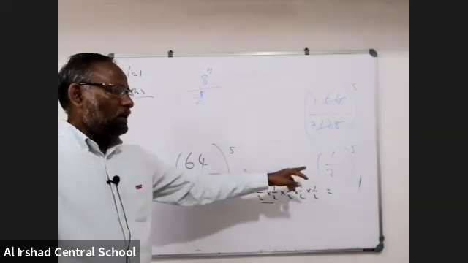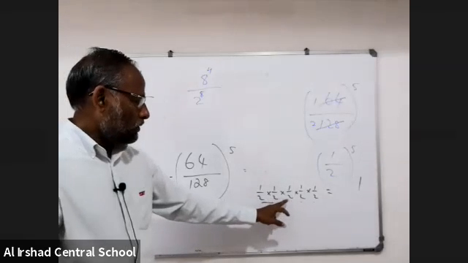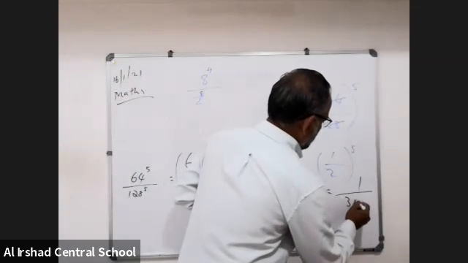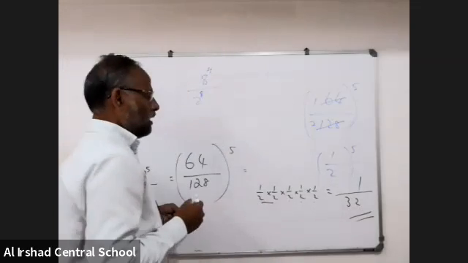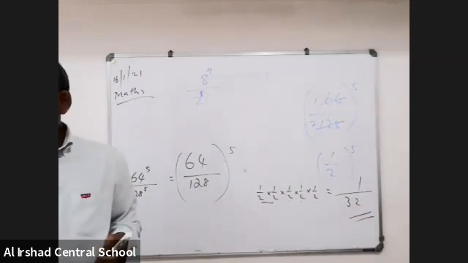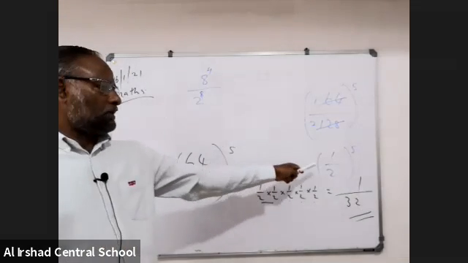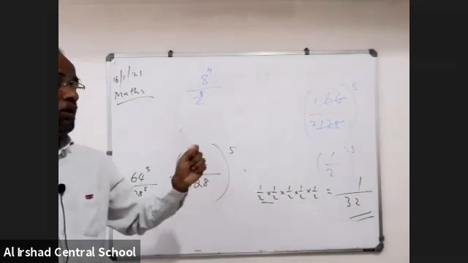This is power 5. Yes, 2 into 2, 4. 4 twos are 8. 8 twos are 16. 16 twos are 32. 1 by 32 is the answer. All of you, right? Because you are making a calculation mistake here, the initial idea again must be constant. Arrange concentrate.